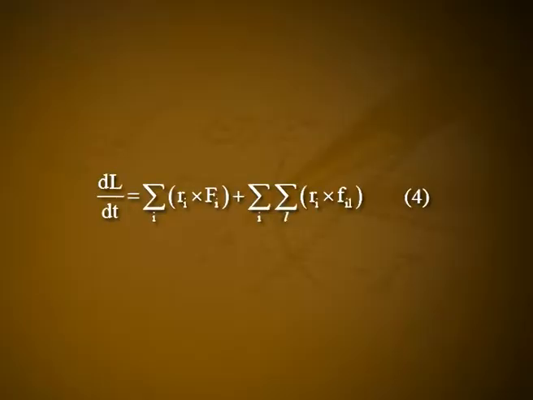We have Mi dVi divided by dt, which is equal to Fi plus summation l varies from 1 to n fil, where Fi is the external force on the ith particle and small fil is the internal force of the mutual interaction due to the lth particle on the ith particle. Thus, dL divided by dt is equal to summation i Ri cross Fi plus summation i summation l Ri cross fil. Let it be equation number 4.